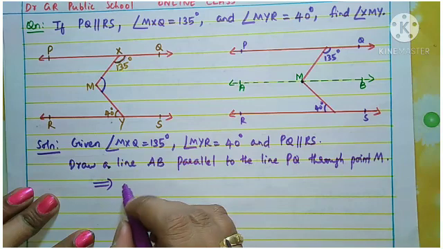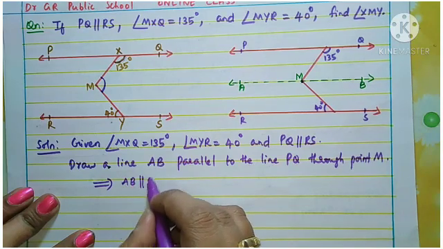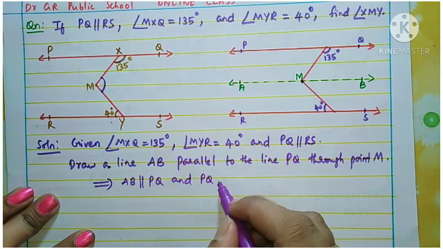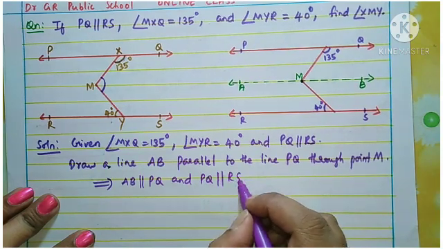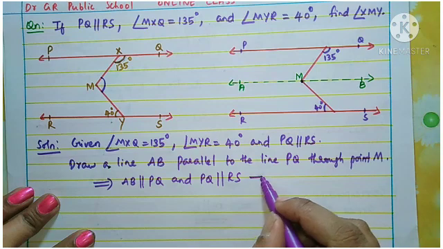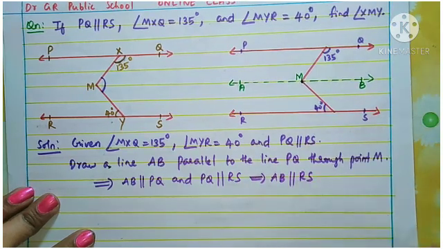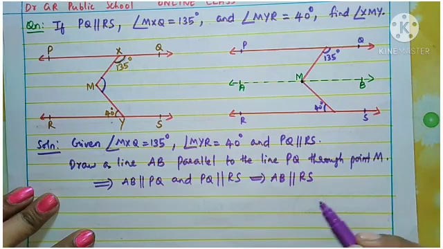That implies AB parallel to PQ, and PQ parallel to RS is already given. So AB is parallel to RS also. Understand? Why did we write this?